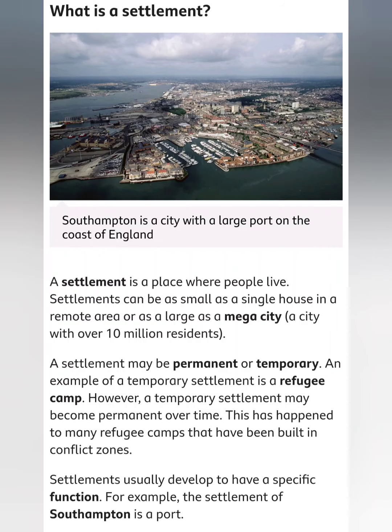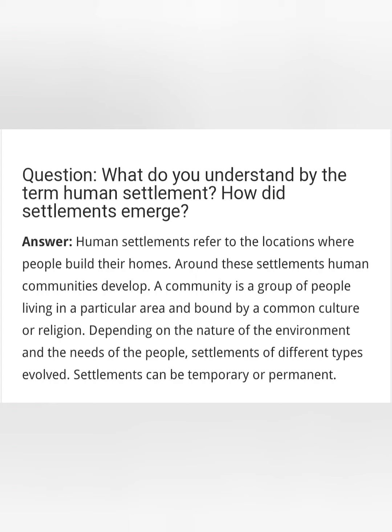Settlement can be as small as a single house in a remote area or as large as a mega city. A settlement may be permanent or temporary. So what do you mean by permanent settlement? Permanent settlement means that people build homes to live in and occupy them for a longer period of time. Temporary settlement means that people live there for a few months or a few years. An example of a temporary settlement is a refugee camp. However, a temporary settlement may become permanent over time.